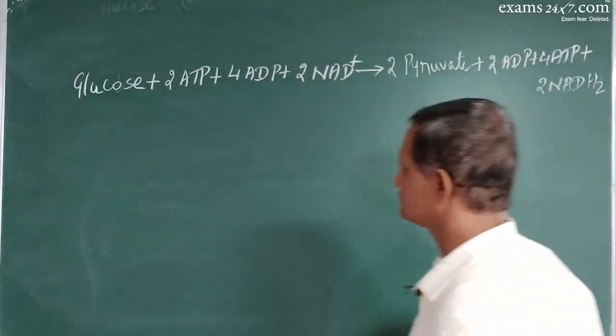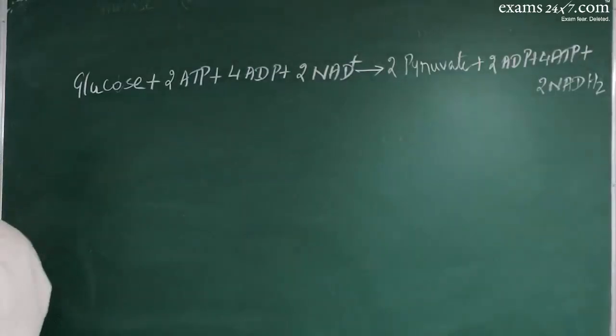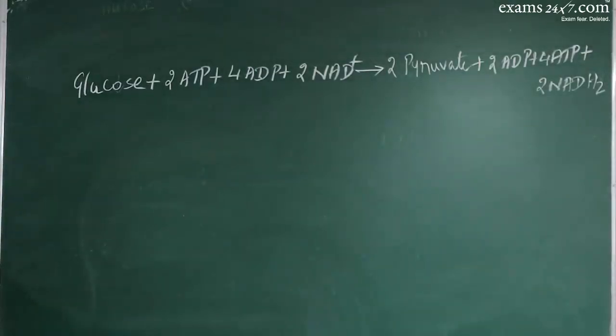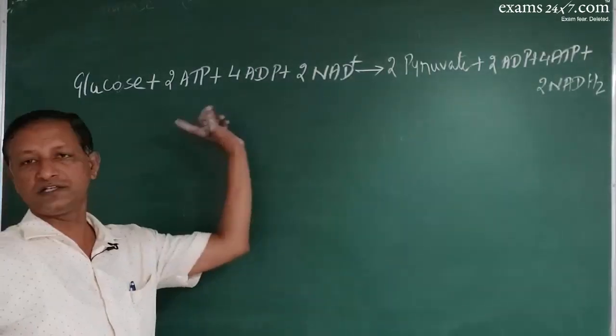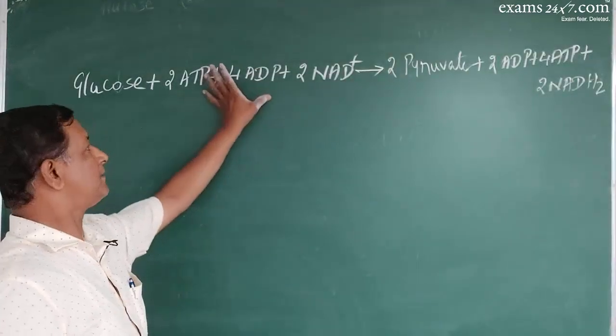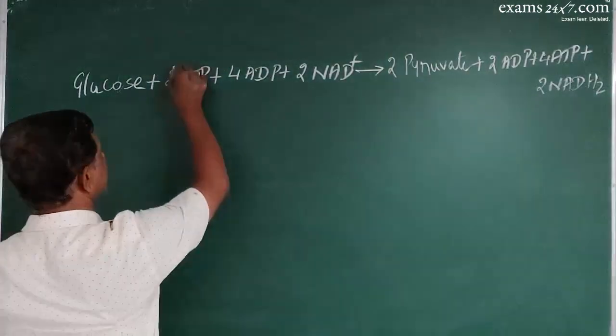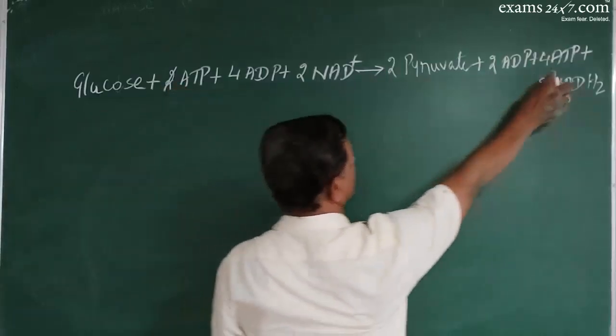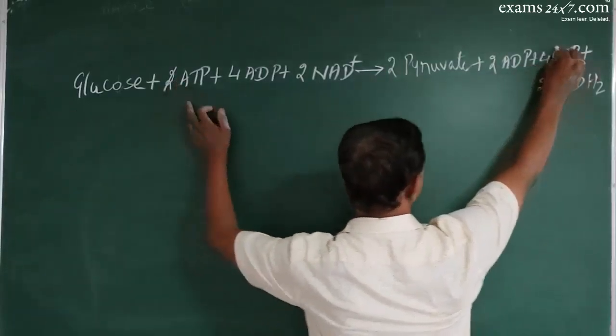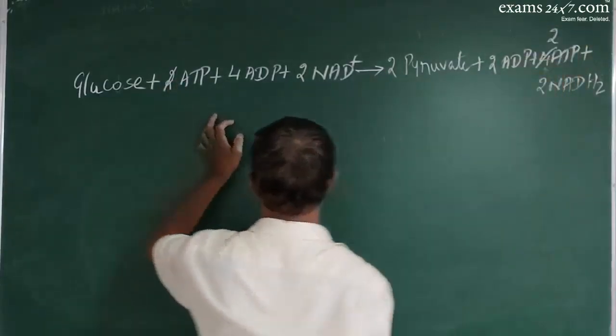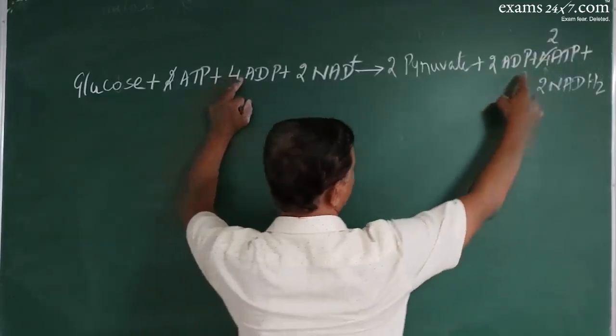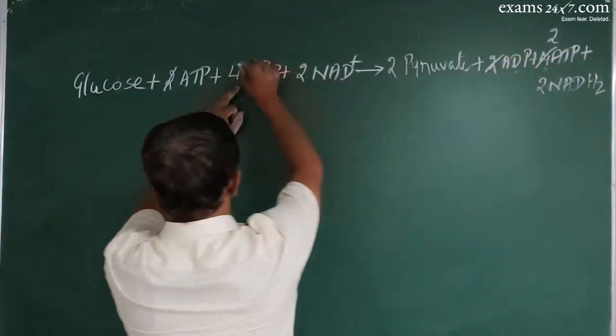Now you just balance them. So 2 ATPs are gone here because 4 ATPs here. 4 minus 2 is 2. 4 ADPs used, 2 ADPs are gone, so 2.